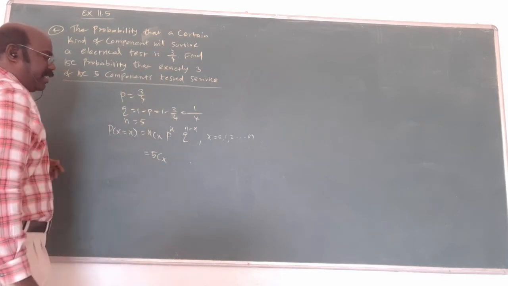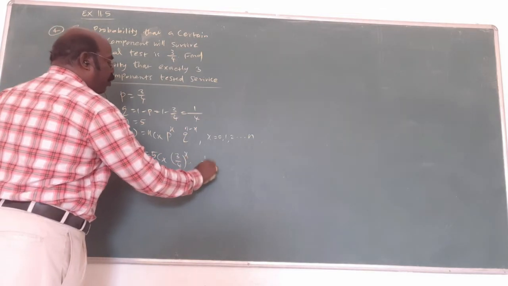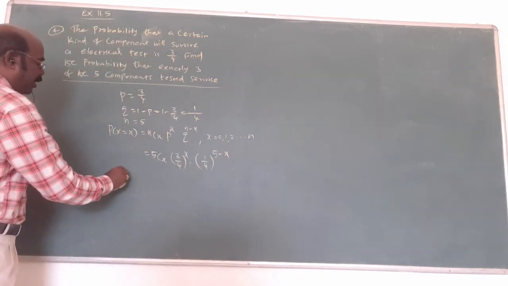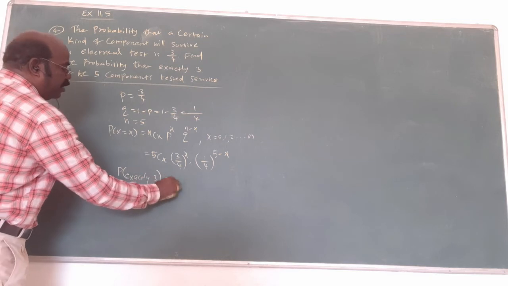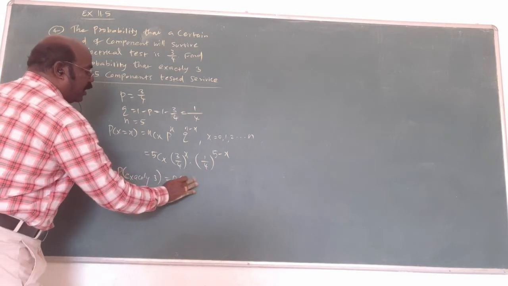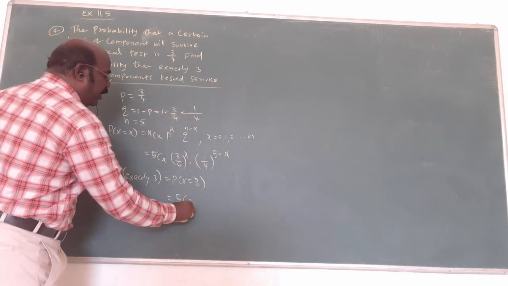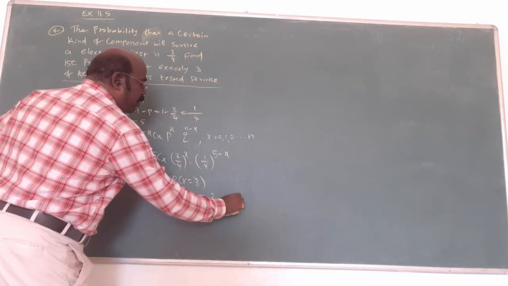nCx becomes 5Cx. p is 3 by 4 to the power x, and here 1 by 4 whole power 5 minus x. Now, the probability of exactly 3 is asked. That means x equals 3. Replace small x by 3: 5C3, 3 by 4 whole power 3, 1 by 4 whole power 5 minus 3.